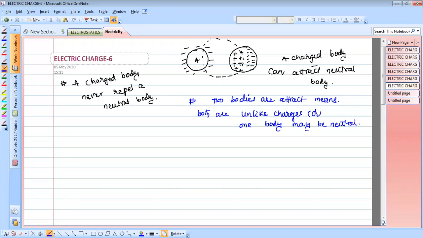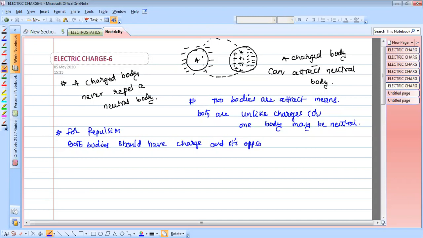But for repulsion, both bodies should have a charge, and it is the same kind, means like charges. This is the very, very important point.